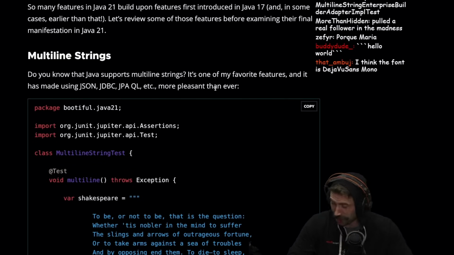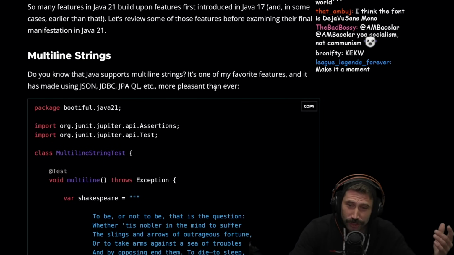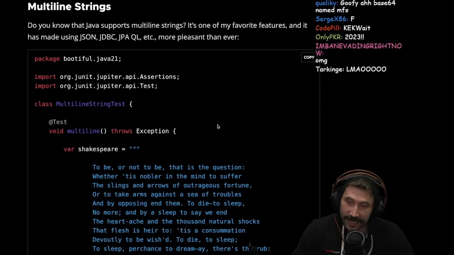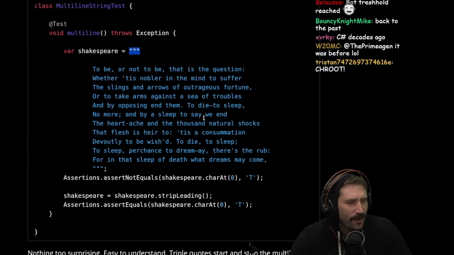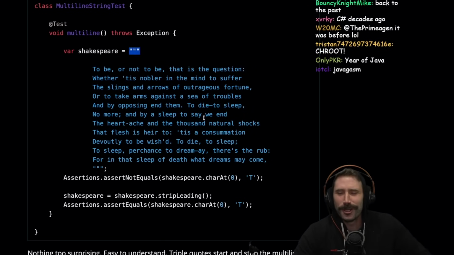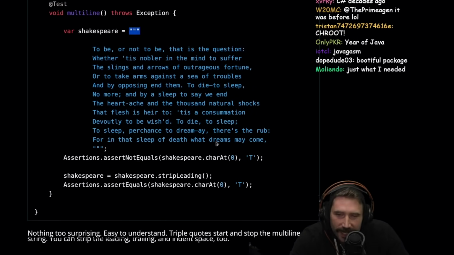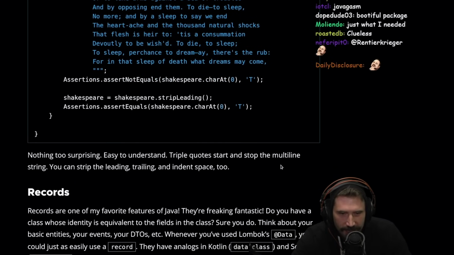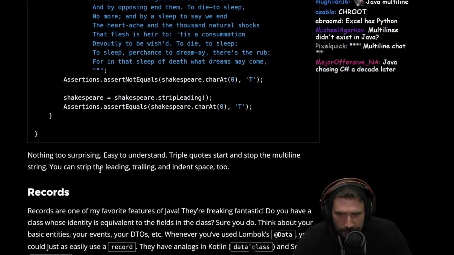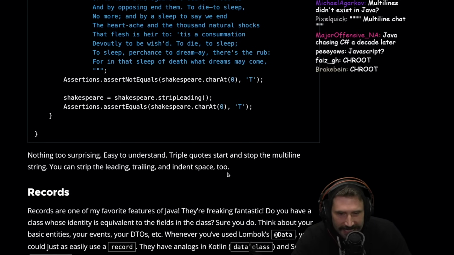Holy shit! We're like in 2012. This is crazy. Okay, look at that, multi-line with triple quotes. I wonder where they got that from. Nothing too surprising. Easy to understand. Triple quotes and stop the multi-line strings. You can strip leading, trailing, and indenting space too.